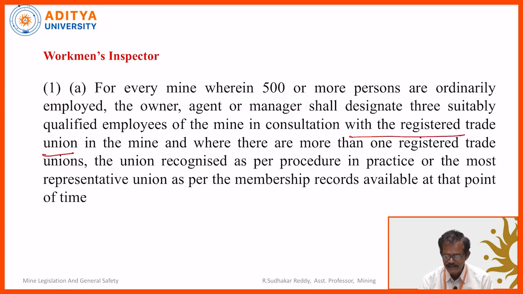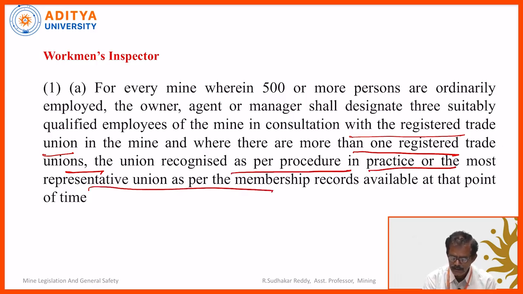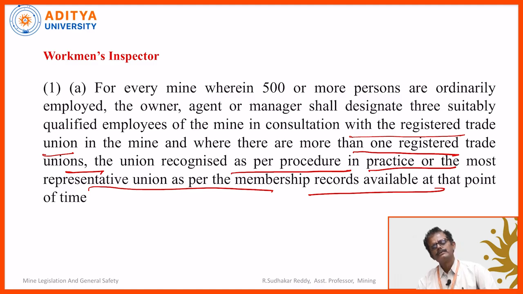In consultation with the registered trade union; in a mine where there is more than one registered trade union, then the union recognized as per the procedure in practice, or the most representative union as per the membership records. So, in any mine, if more than 500 persons are employed, then the agent, owner or mines manager shall appoint 3 workmen inspectors: one for mining, one for electrical, one for mechanical.